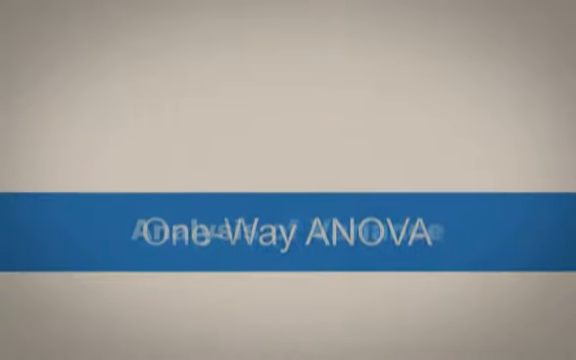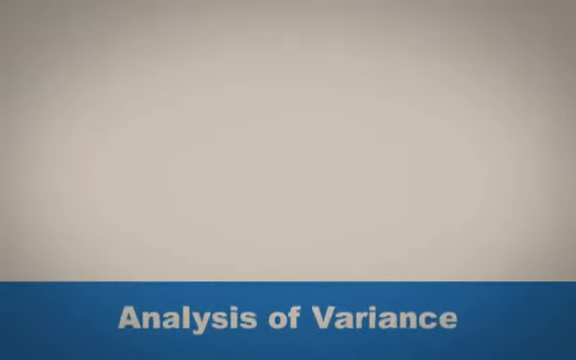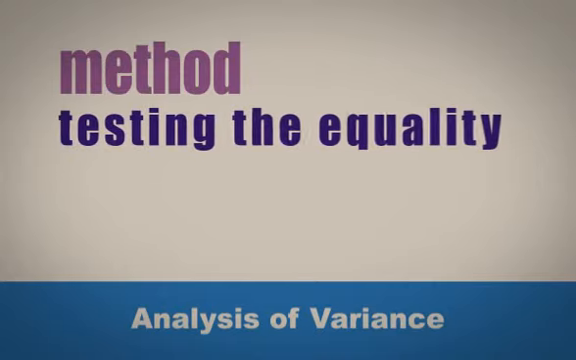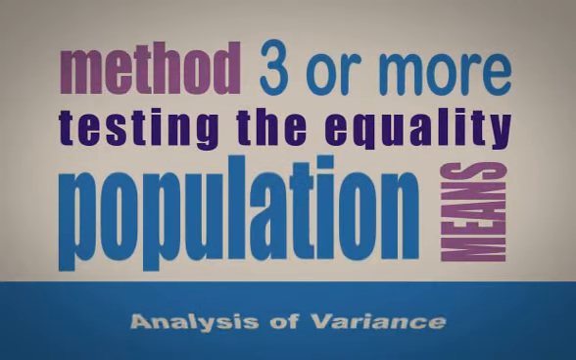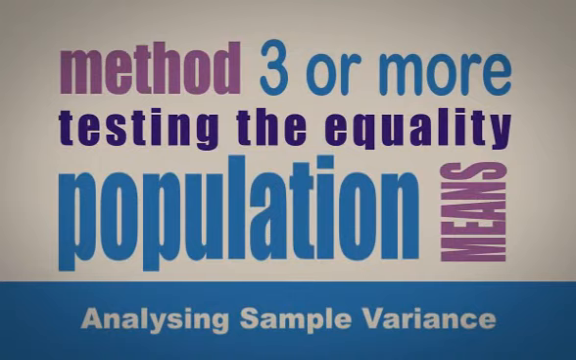One-Way ANOVA. Analysis of variance is a method of testing the equality of three or more population means by analyzing sample variance.